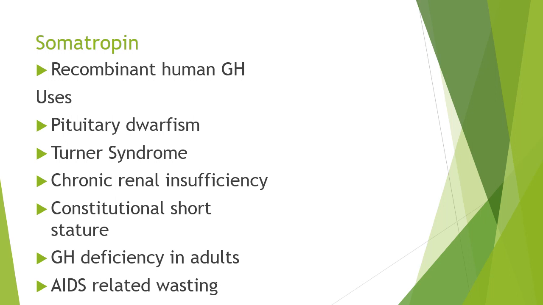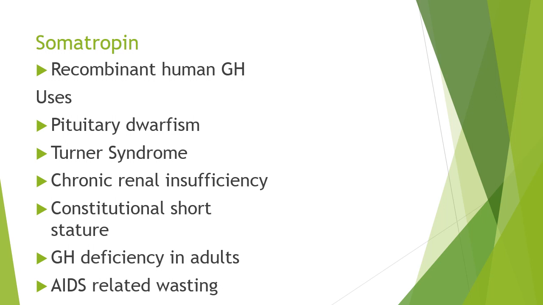Constitutional short stature is present in some children due to their genetic makeup, and these are not to be treated with somatropin or recombinant growth hormone because there is no pituitary abnormality in such children. Growth hormone deficiency in adults can lead to wasting of muscles, lethargy, excess of fat in the body, and other constitutional effects of growth hormone deficiency.